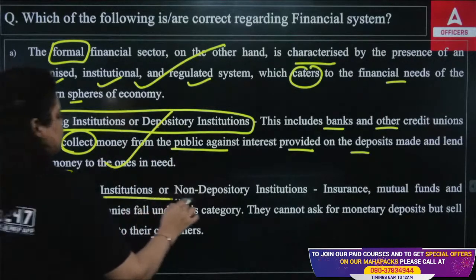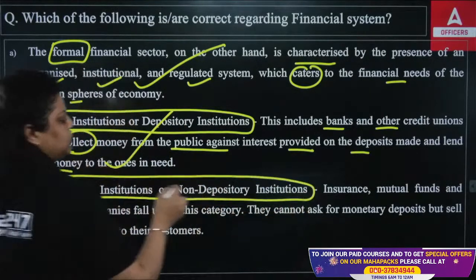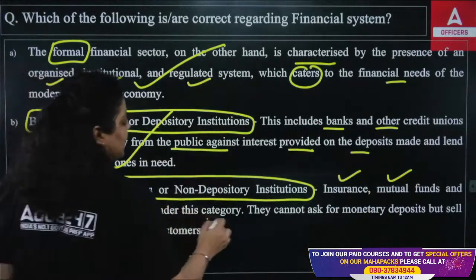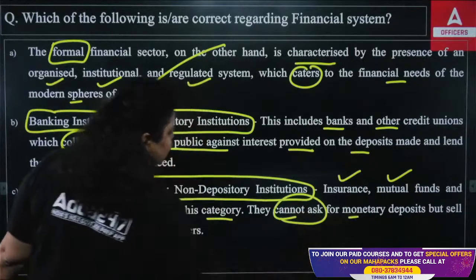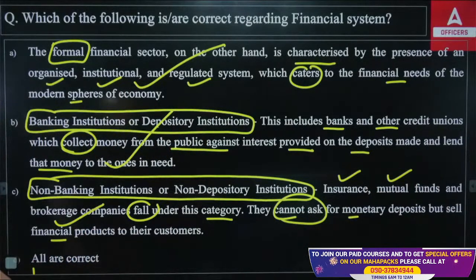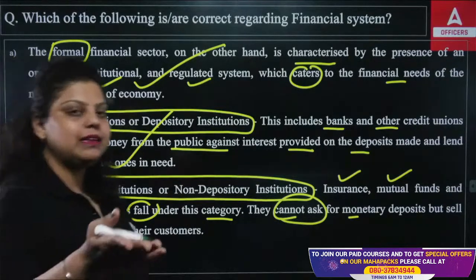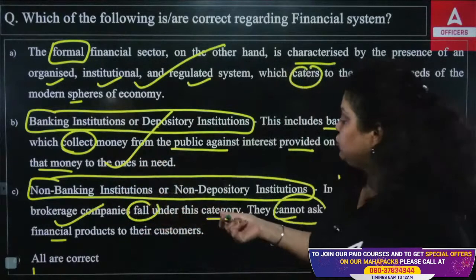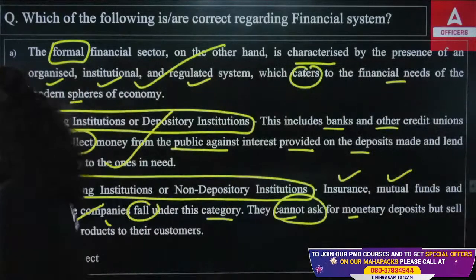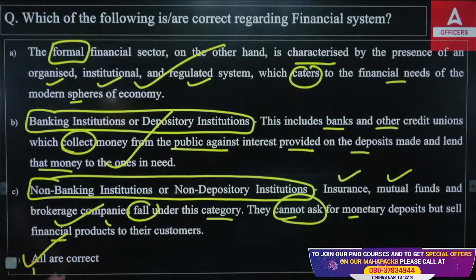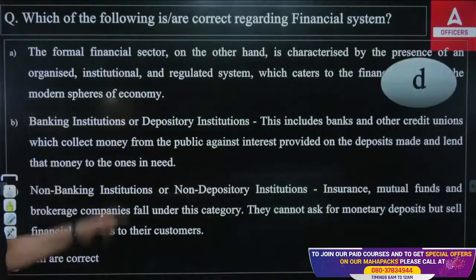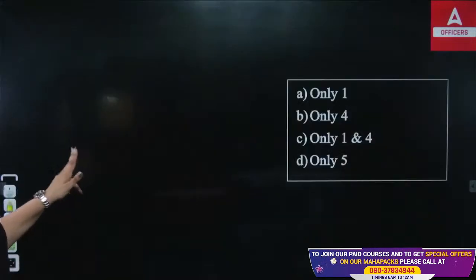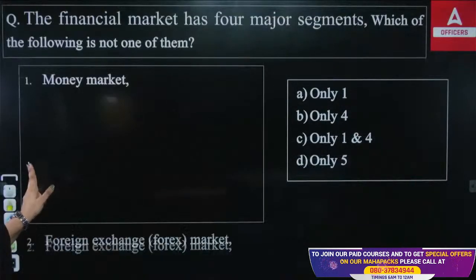Now, the non-banking institutions or non-depository institutions are those which cover insurance, mutual funds and brokerage companies. They cannot ask for monetary deposits but sell financial products and services. That's true. An insurance company cannot accept deposits from the public. They are simply selling their insurance products. Similarly with mutual funds. So, the right answer will be all are correct. All the statements about the financial system are correct. So, the right option will be D. These kinds of statement questions also give you insight about the topic. That's why it's very important you read all the statements here.